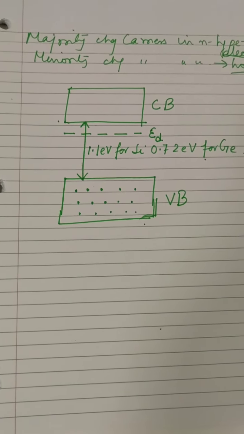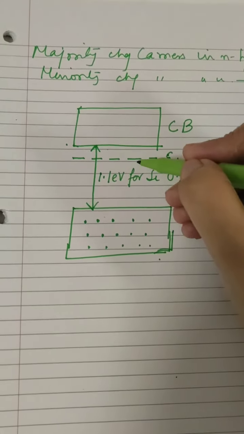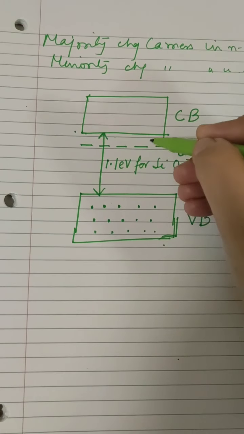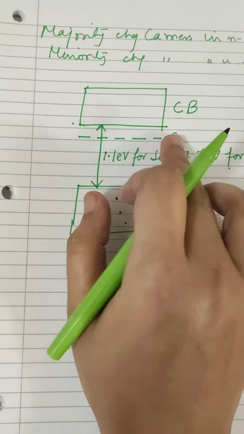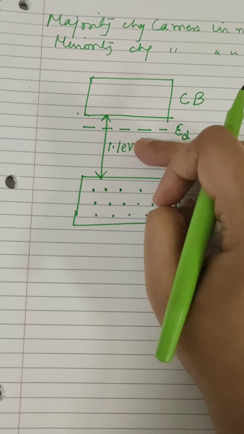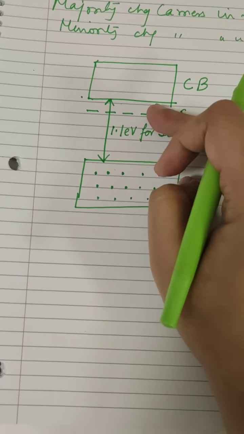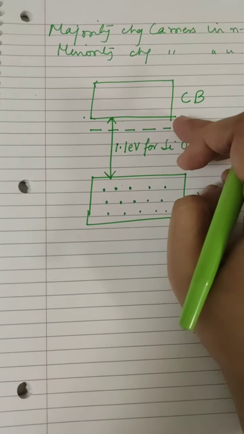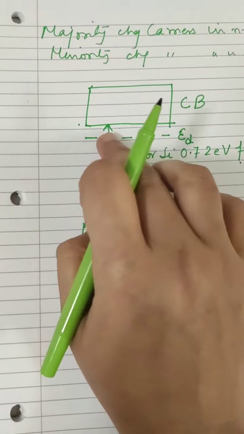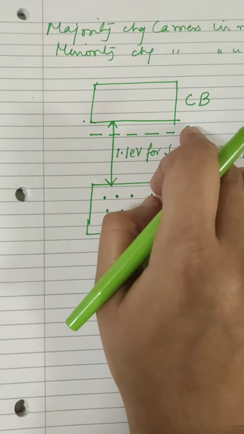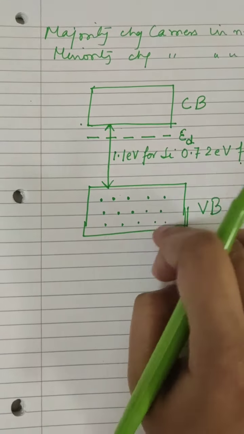So the electrons can easily jump from the donor level, where the donor atoms reside close to the conduction band. The fifth valence electrons of the donor atoms, because the donor atoms will reside in this energy level, not in this valence band.